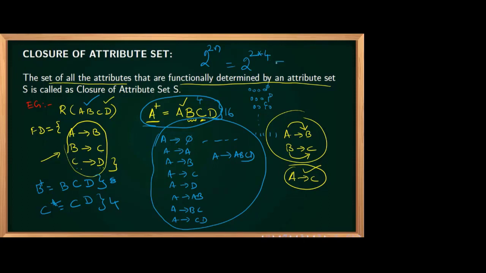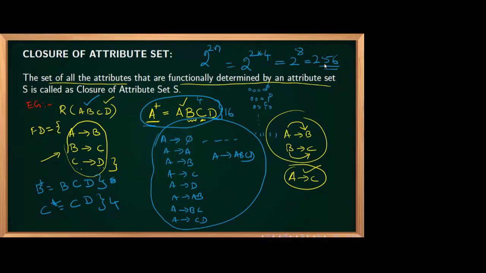Yes. So 2 power 8, 256 functional dependencies we could have made. But from the given functional dependencies, only this many are possible. Is it clear? Can I see some yes or no? Fine, so I'm moving on.